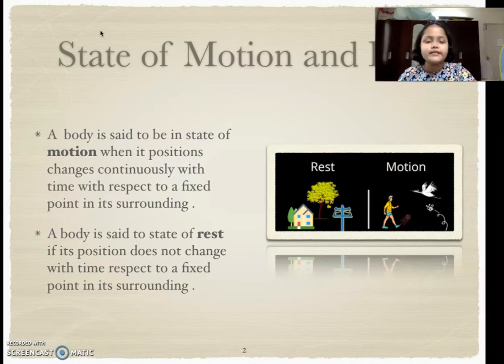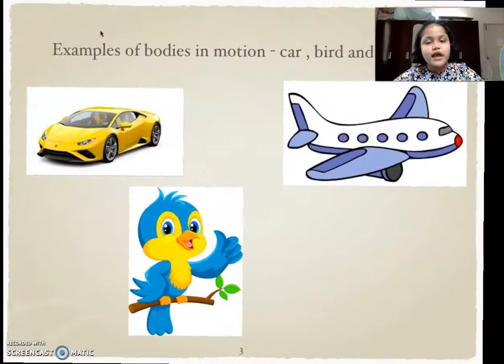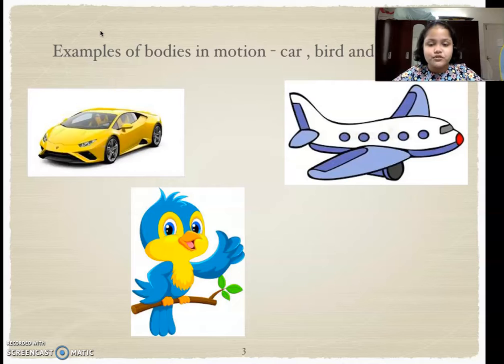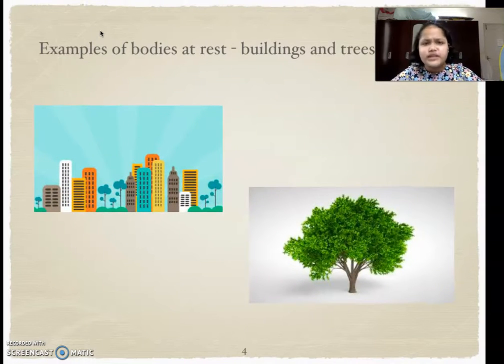Basically, when things are at rest and they are not moving, they are in state of rest. And when there are things that are moving, like us humans, we are kicking a ball and we are running, basically, when something is in motion, then it is known as in state of motion. Now, examples of bodies in motion are birds, plane, car. And examples of bodies at rest are buildings, trees, etc.